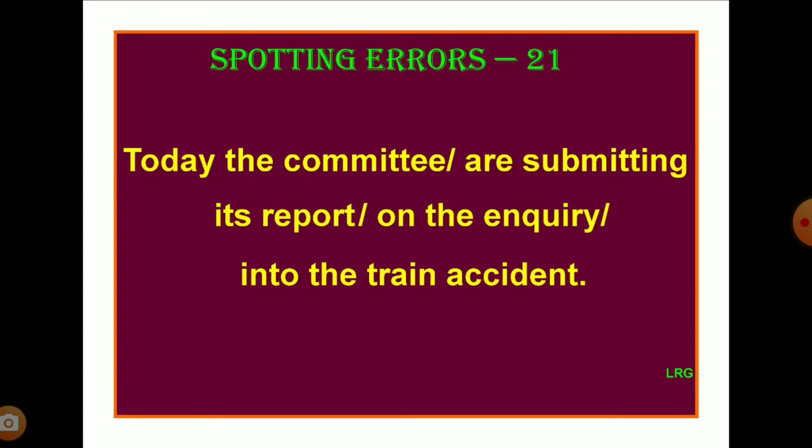Now onwards, you can spot the errors. Read the sentences carefully to spot the errors and rectify them. Today, the committee are submitting its report on the inquiry into the train accident. Look at the phrase its report after the verb submitting. Its report refers to the collective decision of the committee. So the verb has to take the singular form. Today the committee is submitting its report on the inquiry into the train accident.